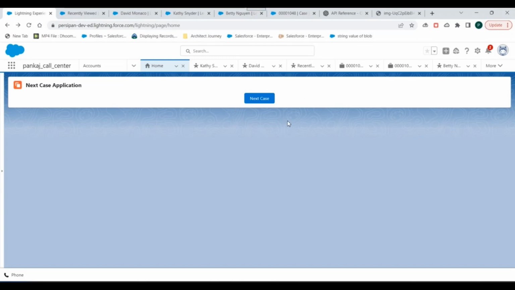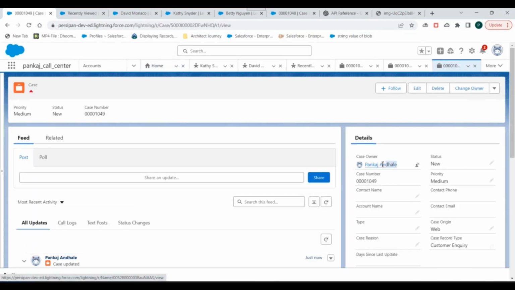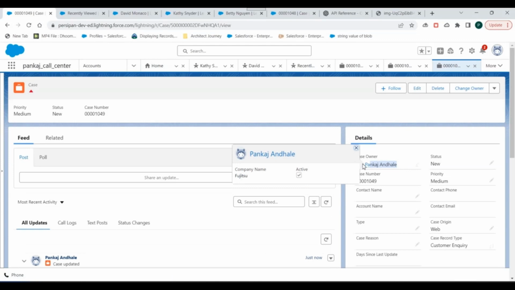And that's what we want, right? Why should we waste time on a lead which is not going to get converted? Instead, we'll be working on leads which have higher chances of conversion, right? So let's click on this and see what happens. You see the owner of this case changed to the particular salesperson who clicked on the next case button, right? And you see this 049, that's the case number of the case assigned to this salesperson.